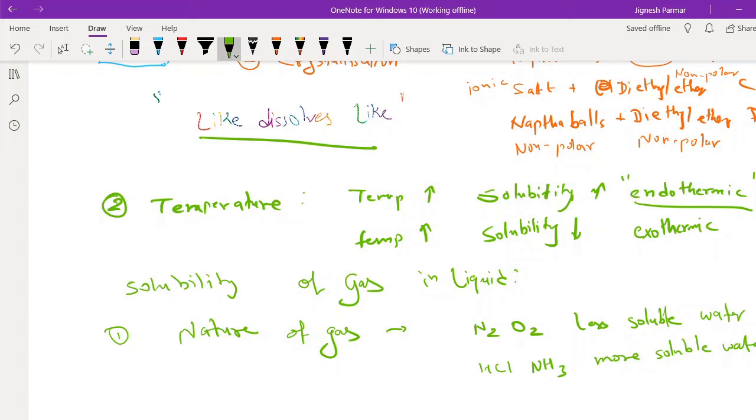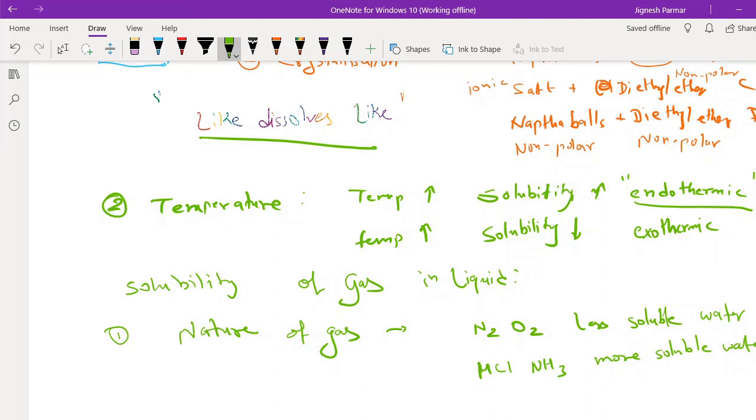What are the non-polar solvents? The non-polar solvents may be diethyl ether, benzene, carbon disulfide, carbon tetrachloride. So this is what it is. We can understand because of their inability to react with these solvents. Why? Because HCl cannot react with benzene. HCl cannot react with carbon tetrachloride. NH3 cannot react with benzene. So this is what happened, and that's why here also again, like dissolves like.